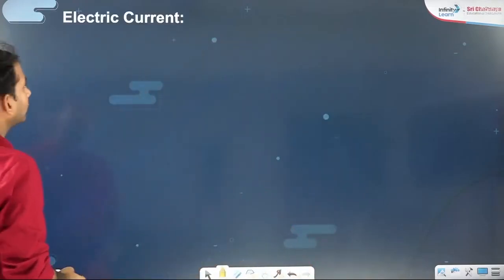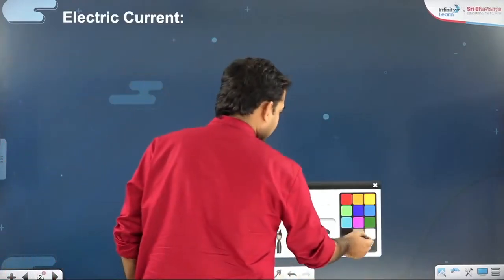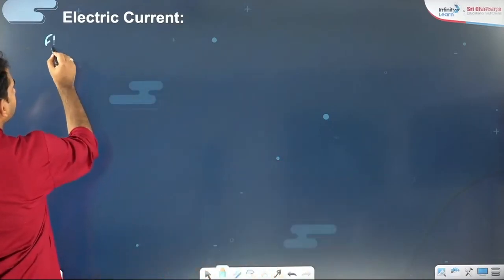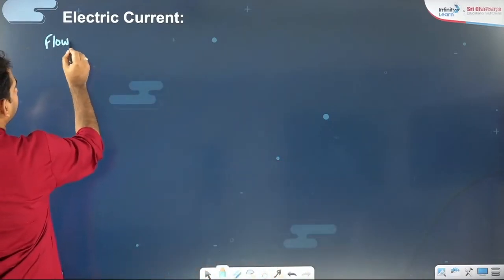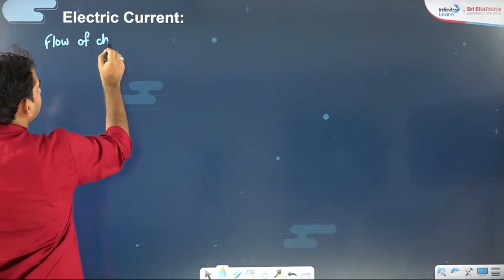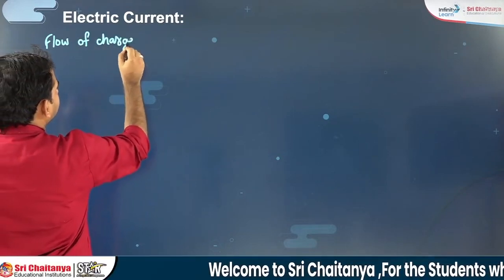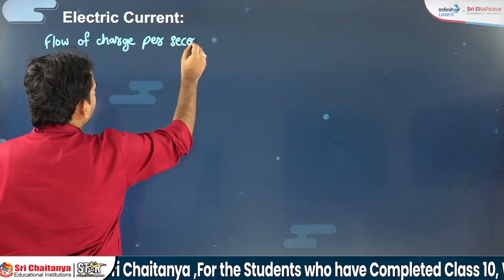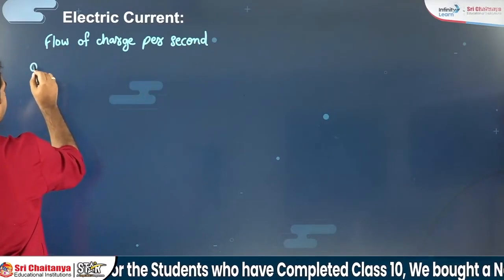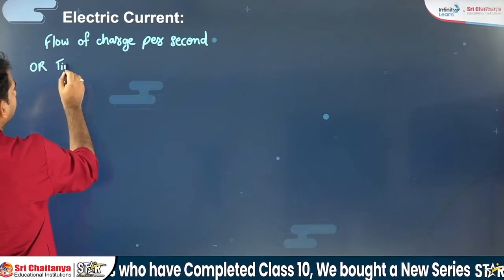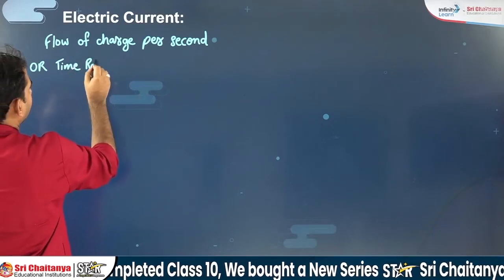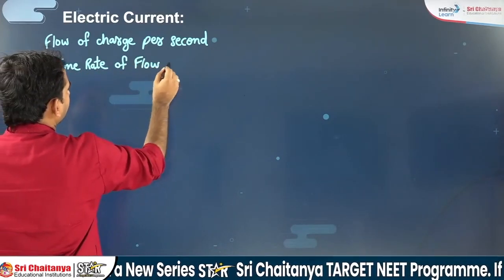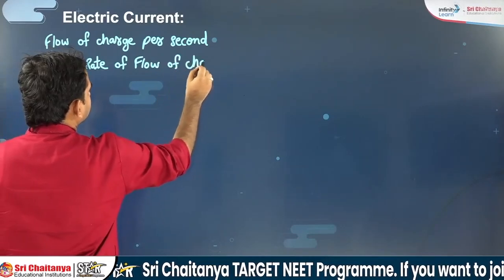The first thing we are going to define here is electric current. The theoretical definition, I would say: flow of charge per second is called electric current, or you can directly say time rate of flow of charge.